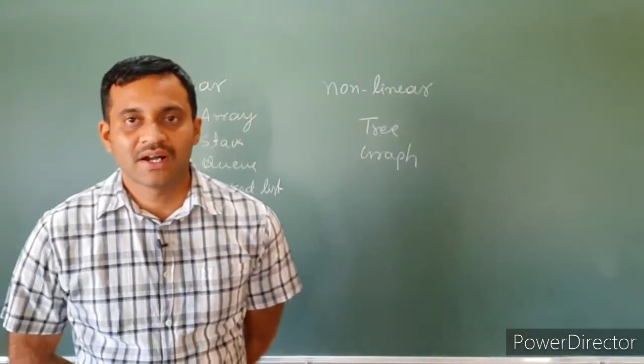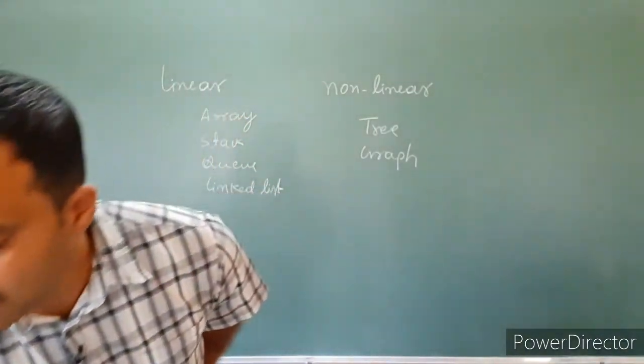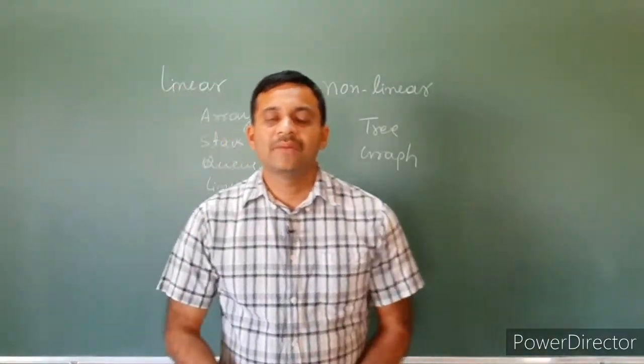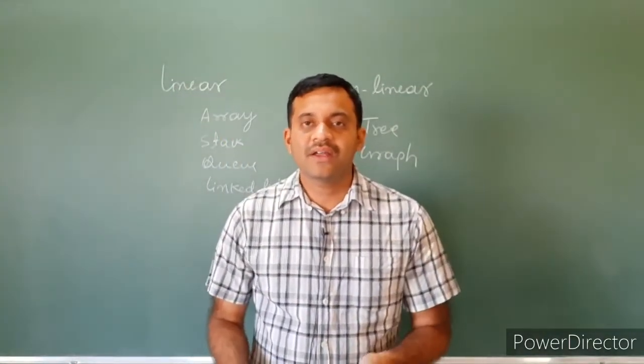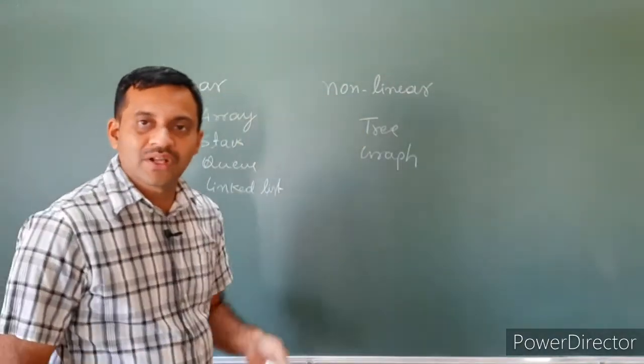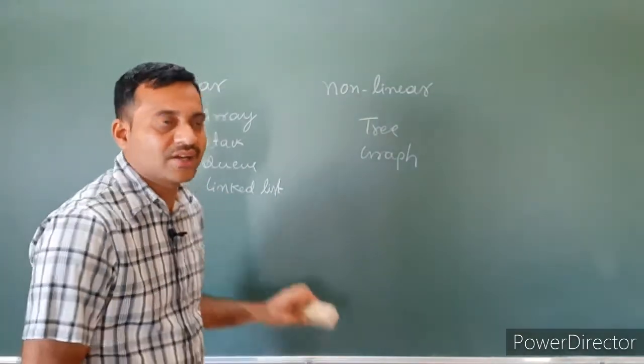In a non-primitive, we mainly concentrate on grouping of elements either in homogeneous form or heterogeneous form. Both linear and non-linear also belong to non-primitive data structure.